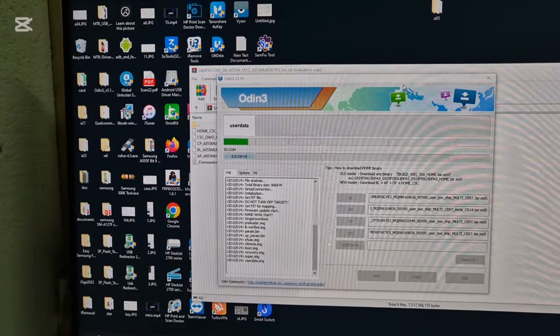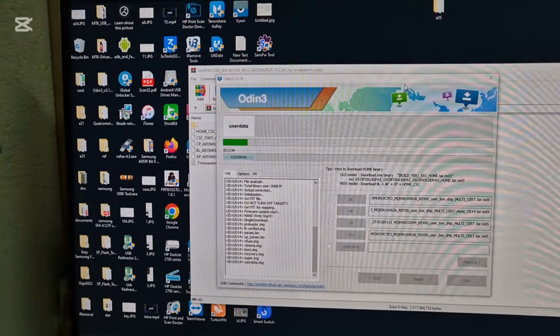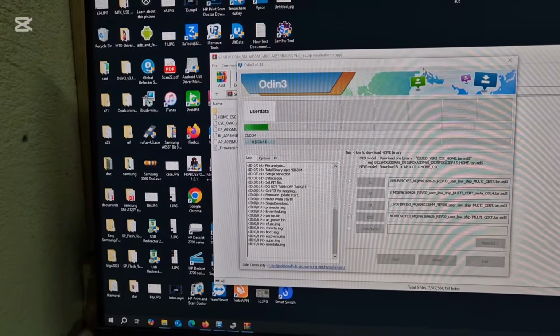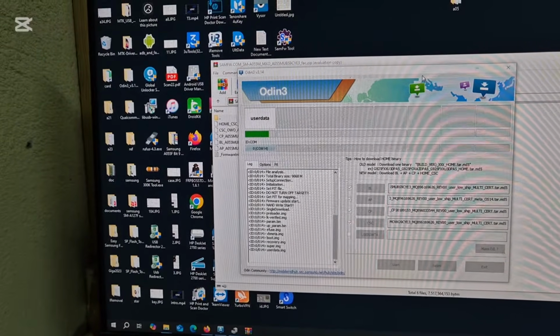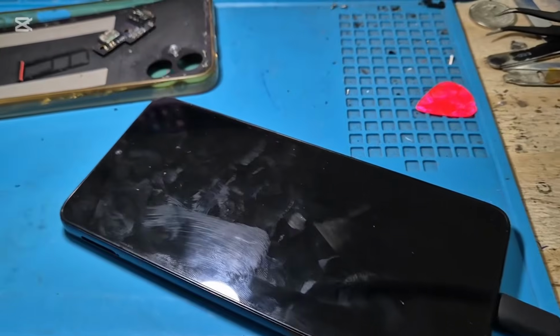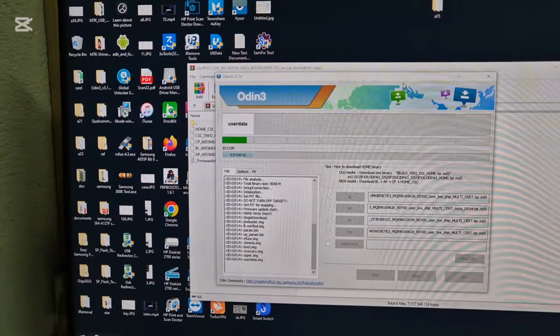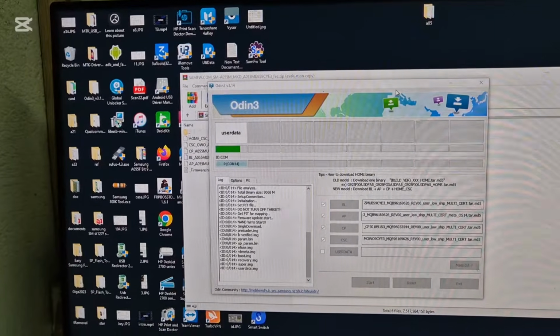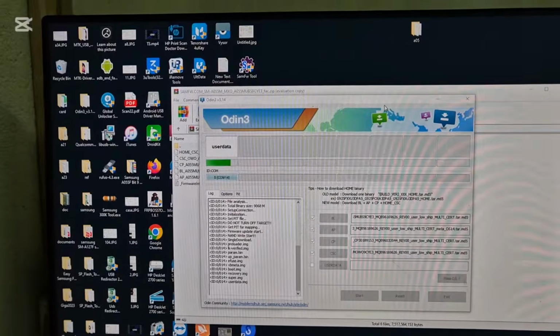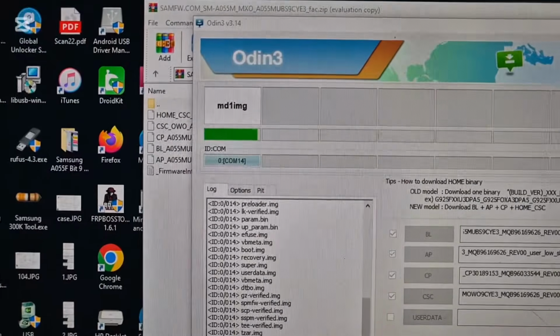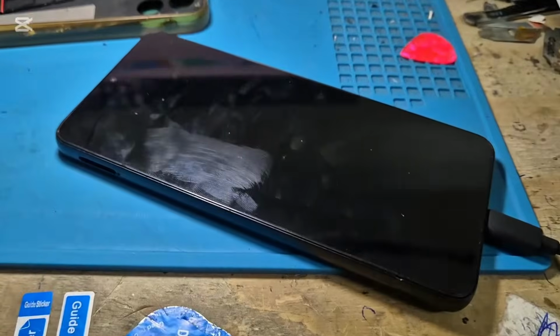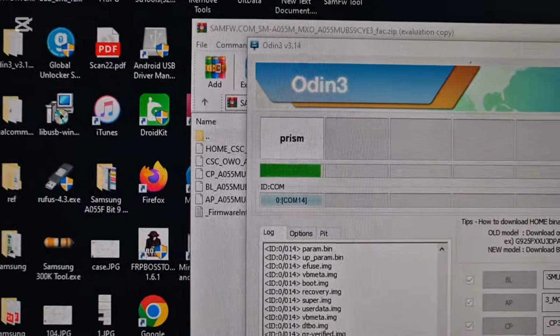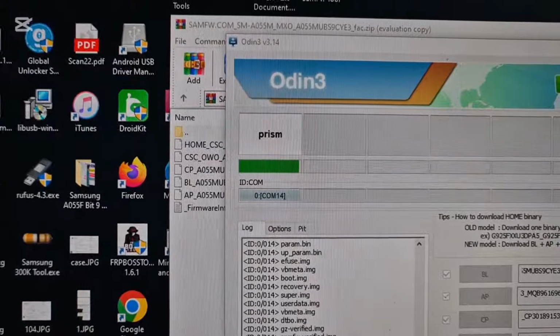So guys, as you can see, so far so good, and it actually will take a few minutes. I think it's almost 10 minutes now, and as you can see, the phone screen is still black. But as soon as the flash is completed and you will see pass, then the phone will light up. So we are almost finished, and as soon as you see this is completed,